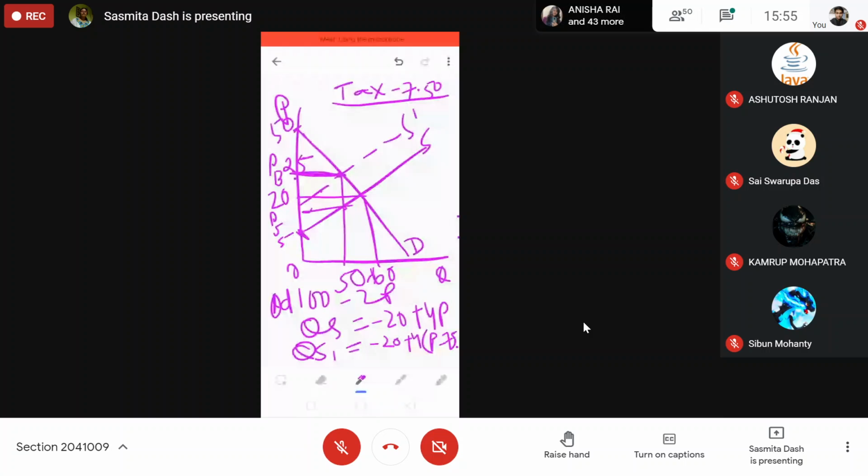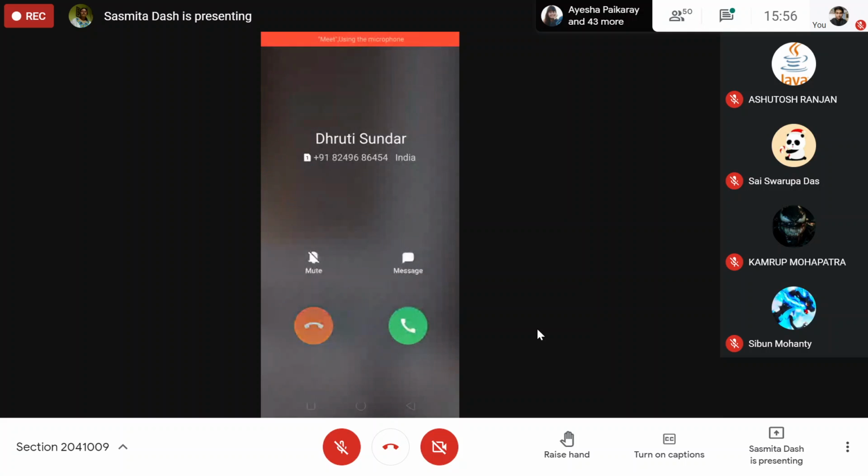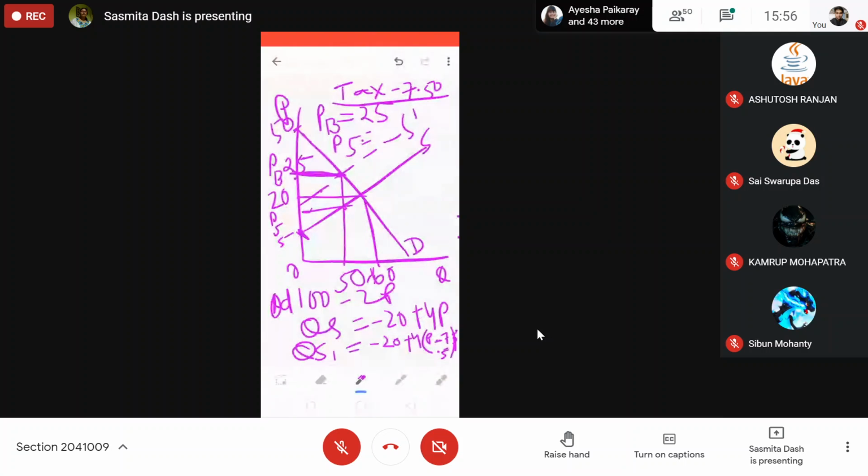So PS is equal to 25 minus the tax amount 7.5. That is 17.5.